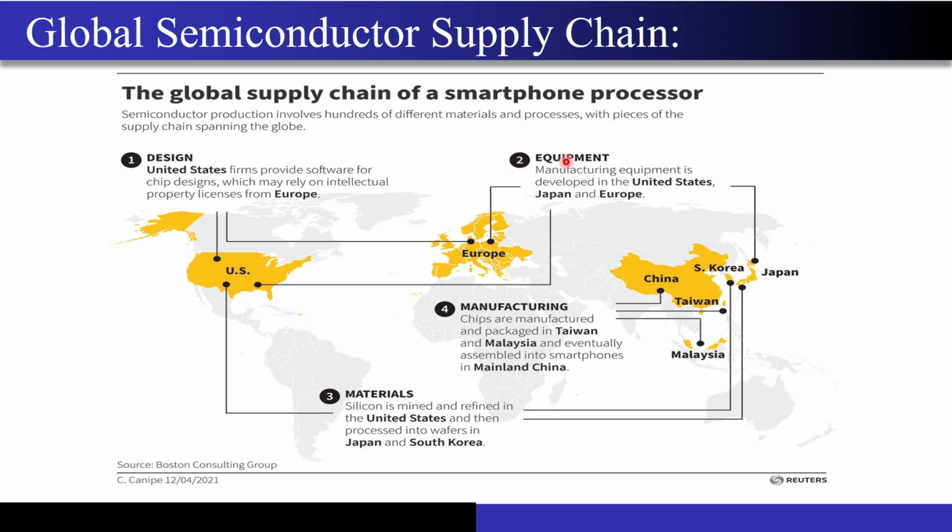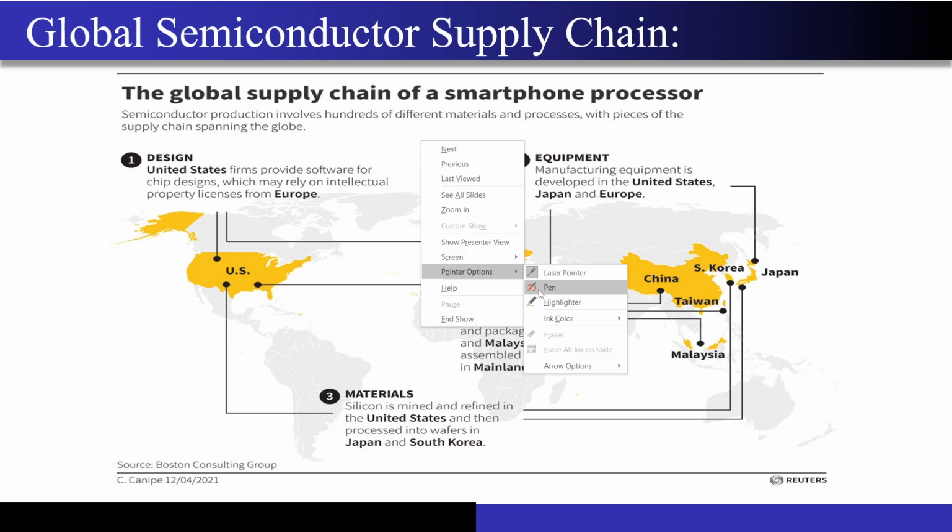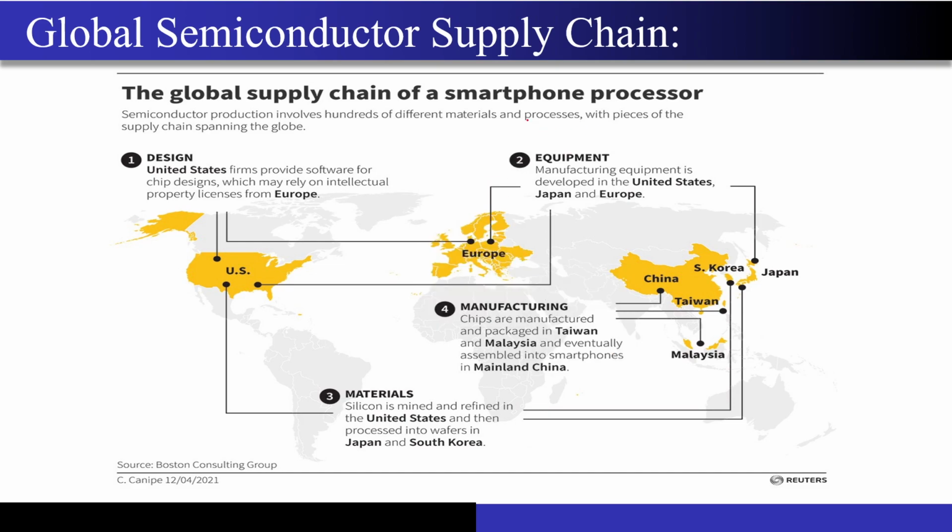Now let's look at the equipment companies. What are these equipment companies actually? I told you about the semiconductor foundry. Let me just turn on the pen for a moment. Yeah. So I told you about the semiconductor foundry, right? Let's say TSMC and all. Now they need some equipment for whatever the customer designs. Let's say here is Qualcomm, right? Now they have given, let's say, a 4G chip for fabrication to TSMC, right?